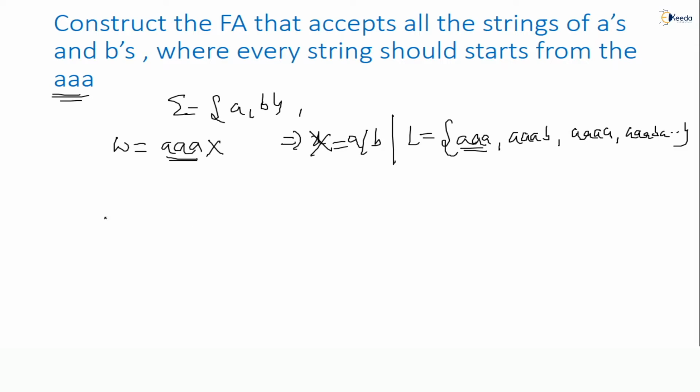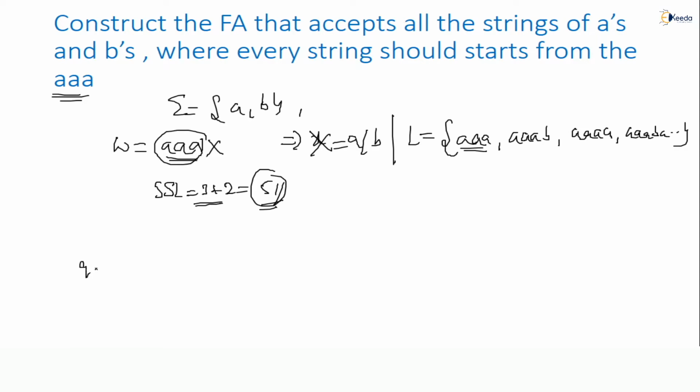The major point is we need to find the number of states for this. So number of states: what is the starting string length? How much is there? This is 3. So 3 plus 2, total 5 states we will get. So you will check whether this is correct or not. Number of states in the FA will be 5. How? The starting string length is 3, and 3 plus 2, we add, because we observed the same way in the previous example.